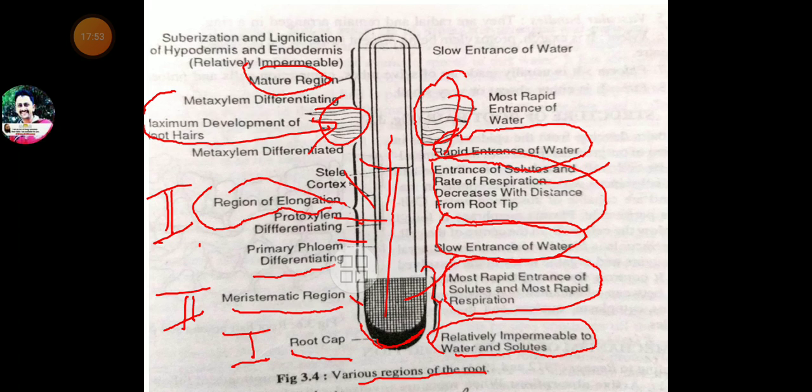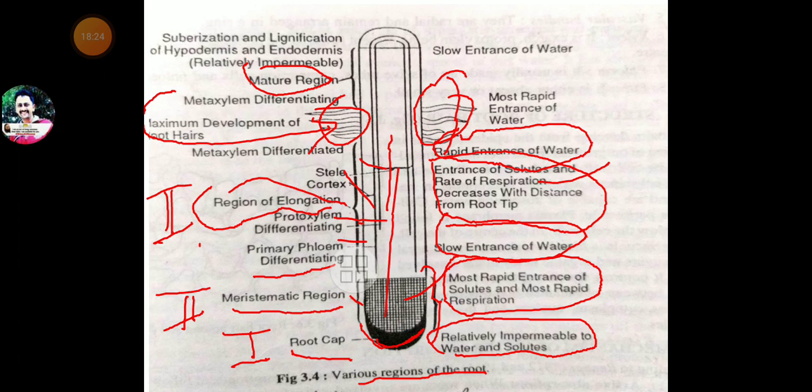First sketch, that is of different types of soil water, and in that sketch we have seen four types of soil water. First one is gravitational water, which is the water that reaches deep into the soil due to gravitation.